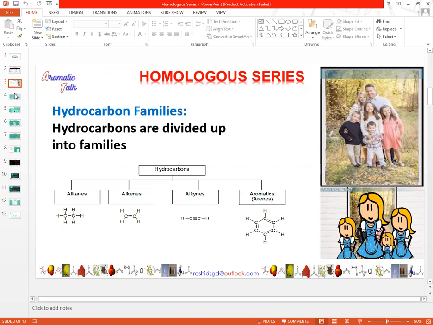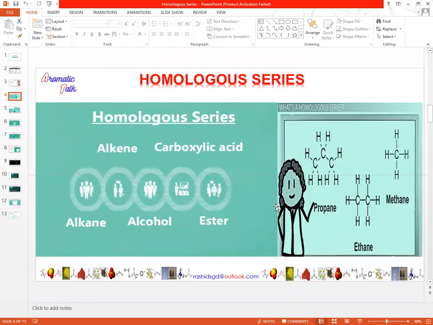Next, we will try to understand the definition of homologous series. Here are a few other groups of homologous series. Alkenes, carboxylic acids are also a homologous series, a homologous group of organic compounds. Alkanes, you already know, are a group of homologous compounds. Alcohols are also a group of homologous compounds. Esters are also a group of homologous compounds.